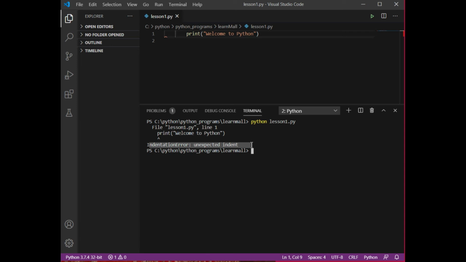Okay, so if there is a block that you are going to define, then you need to give the space as well. We are going to discuss that in our upcoming lessons when we discuss loops and conditional constructs, and then we'll see how we get the spaces in those. So this was the second thing that we needed to discuss in this lesson.